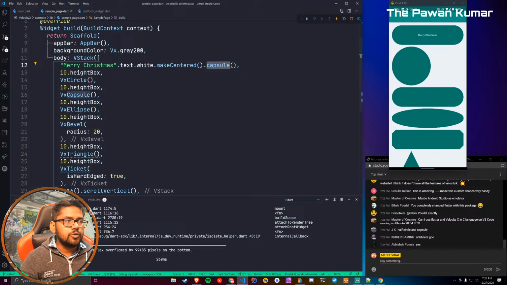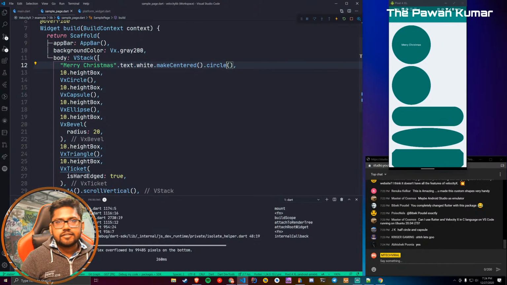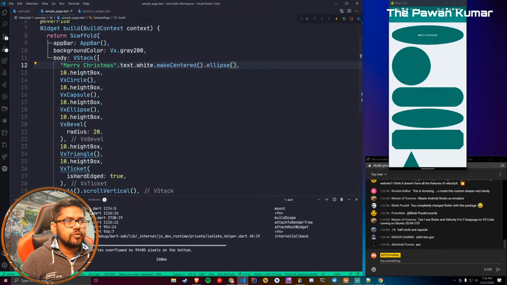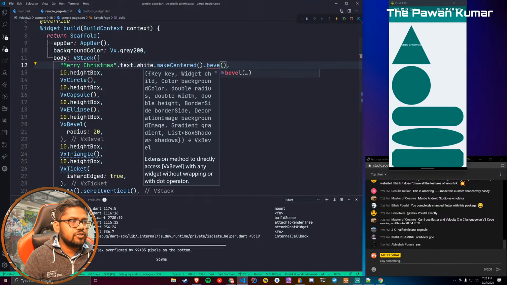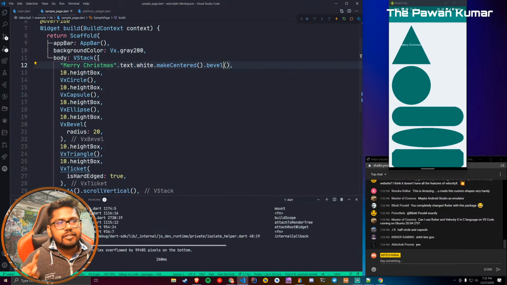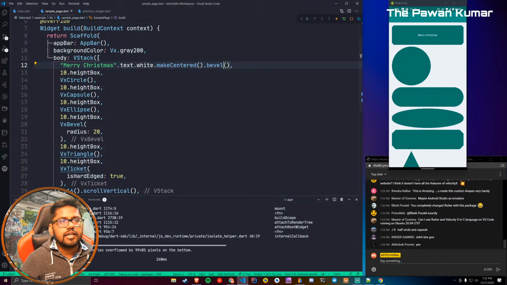What else you can do here is use a circle, so you can see the circle over here. You can use the ellipse, so you can see ellipse over here. You can use triangle, and you can use bevel. By the way, I haven't shown you one more thing which it can draw, and that is a continuous rectangle.